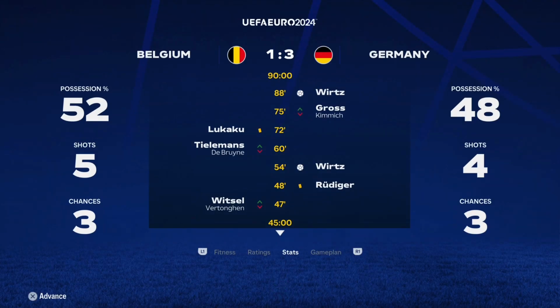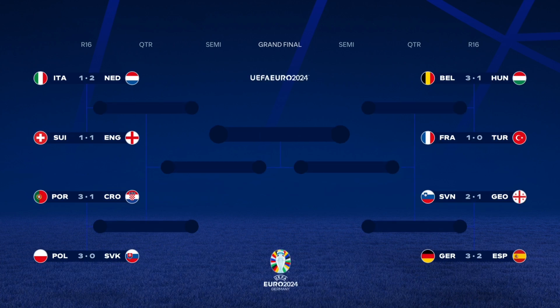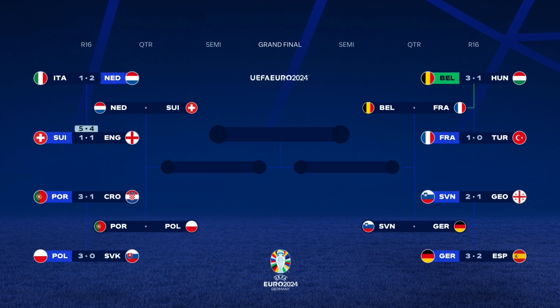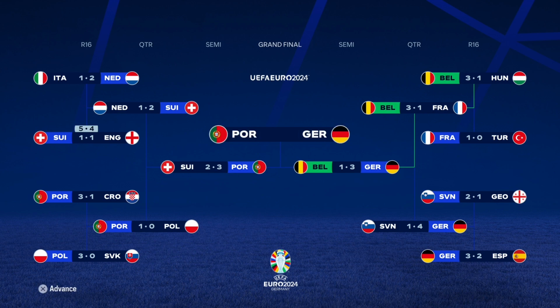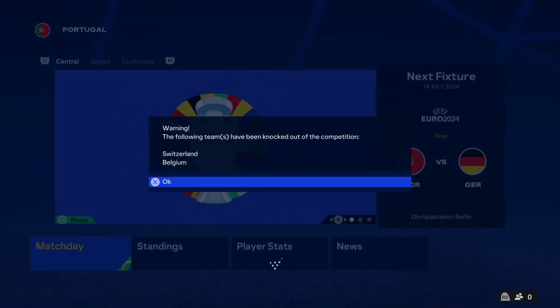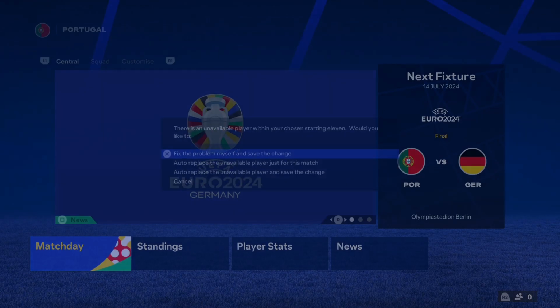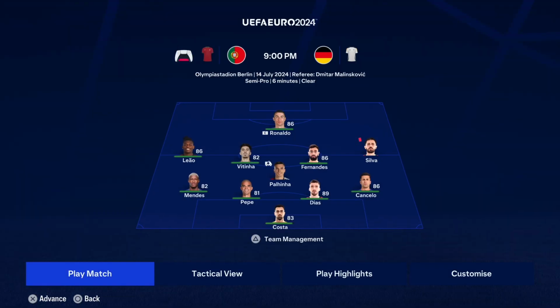And Germany do win with a, no Wirtz hat-trick, but he does get two. One in the dying moments of the game. So Germany versus Portugal in the finals of our final simulation. So Belgium, goodbye, you're out in the semi-finals. And here we go. Ronaldo versus Musiala. Or Cruz versus Toni Kroos versus Ronaldo, whatever you want to say. Germany, one of the favourites to win. Portugal, also one of the favourites to win. So it's no surprise that they match up against each other in the finals.